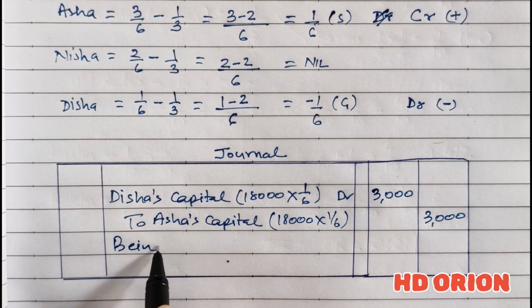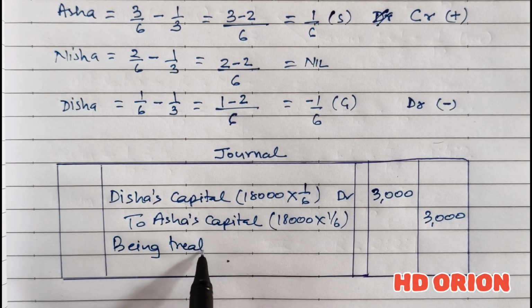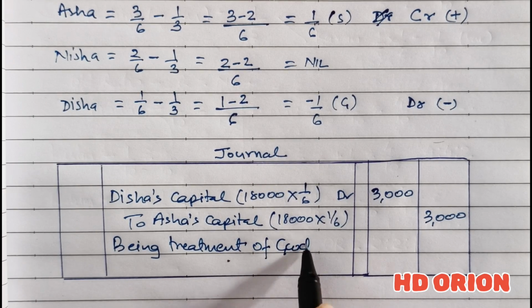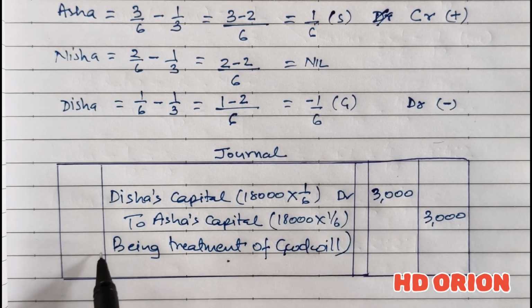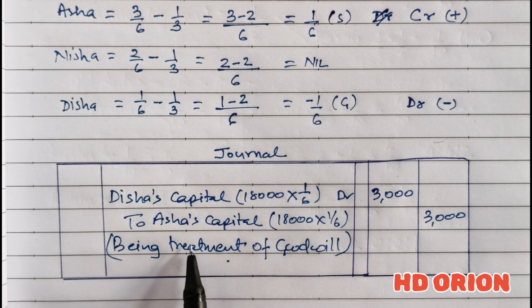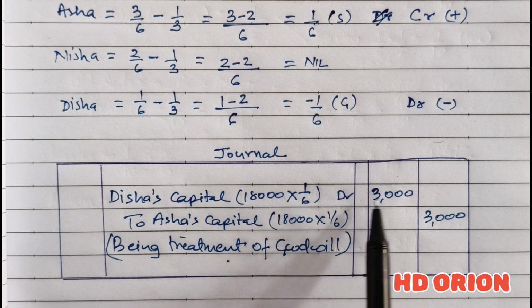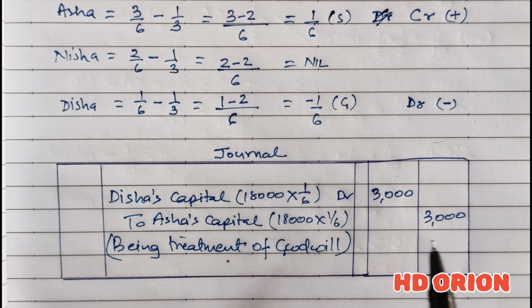Being treatment of goodwill. Because Asha has sacrificed and therefore her capital account is increased by the proportionate goodwill, whereas Disha has gained and therefore her capital account is debited.